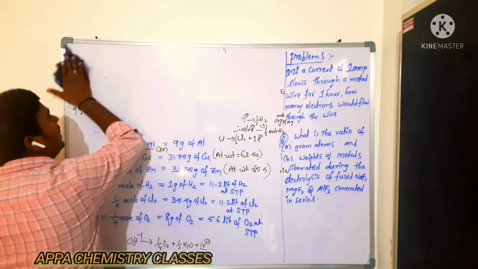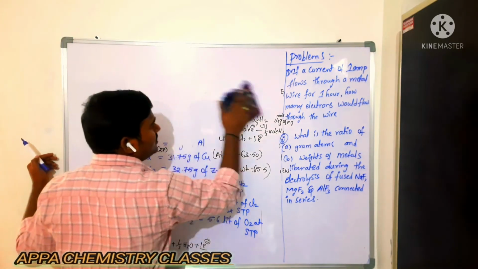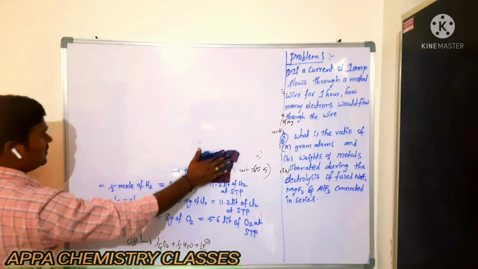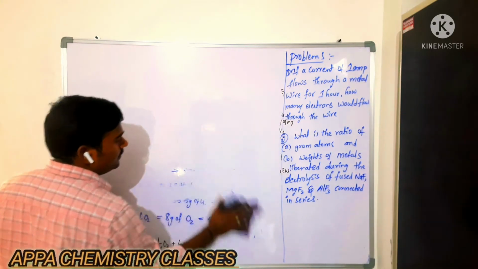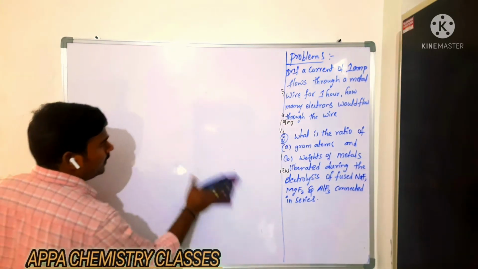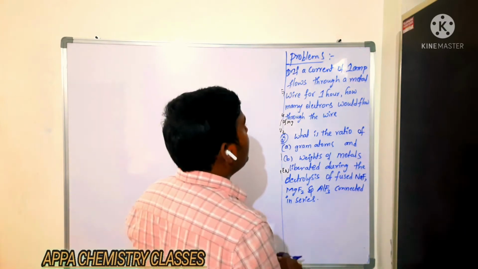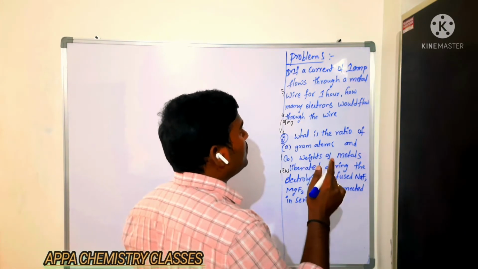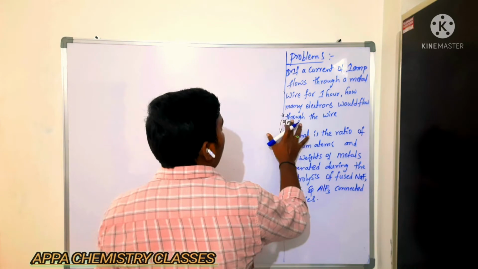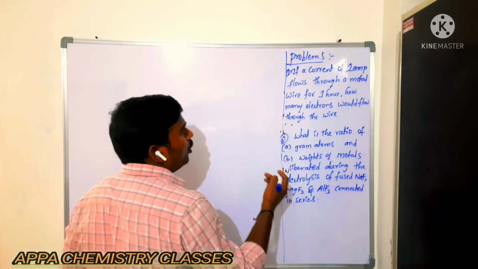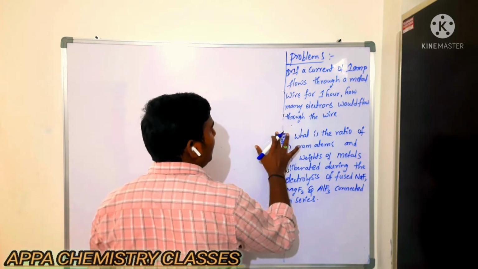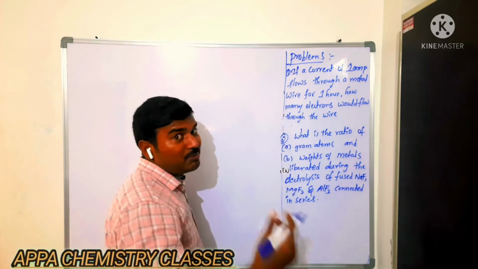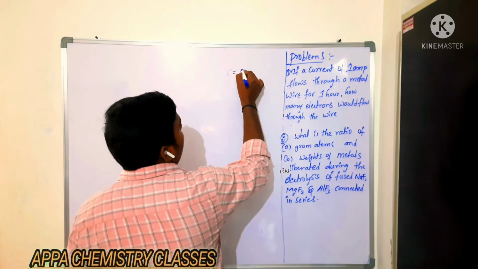Now you see here I had written 2 more questions. Now we will see those 2 questions. Yeah. So here what they are saying, if a current of 1 ampere flows through a metal wire for 1 hour, how many electrons would flow through that wire? So they are asking to calculate the number of electrons. What they given? Current 1 ampere.